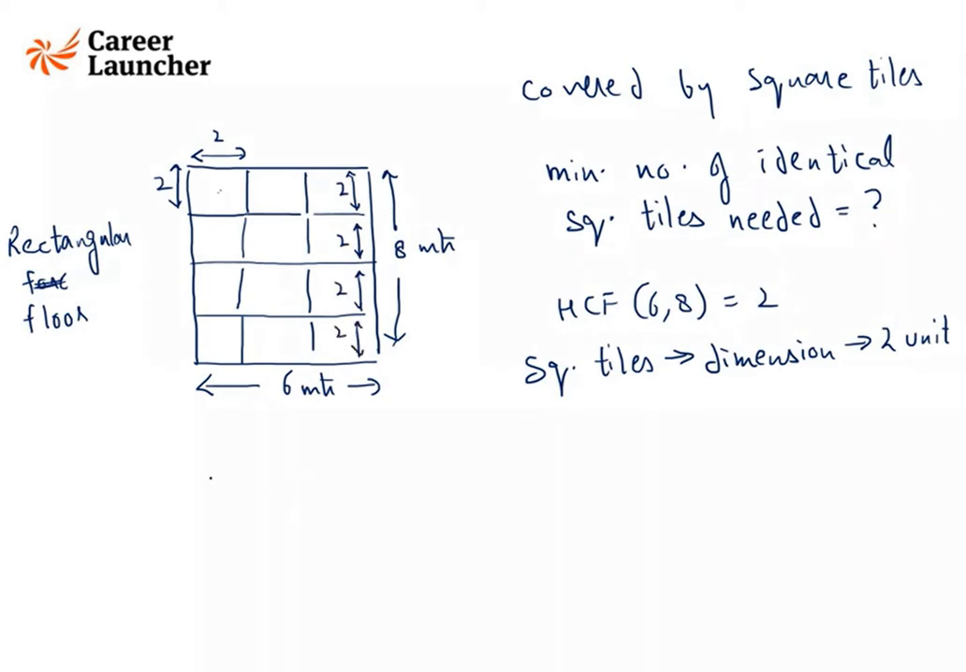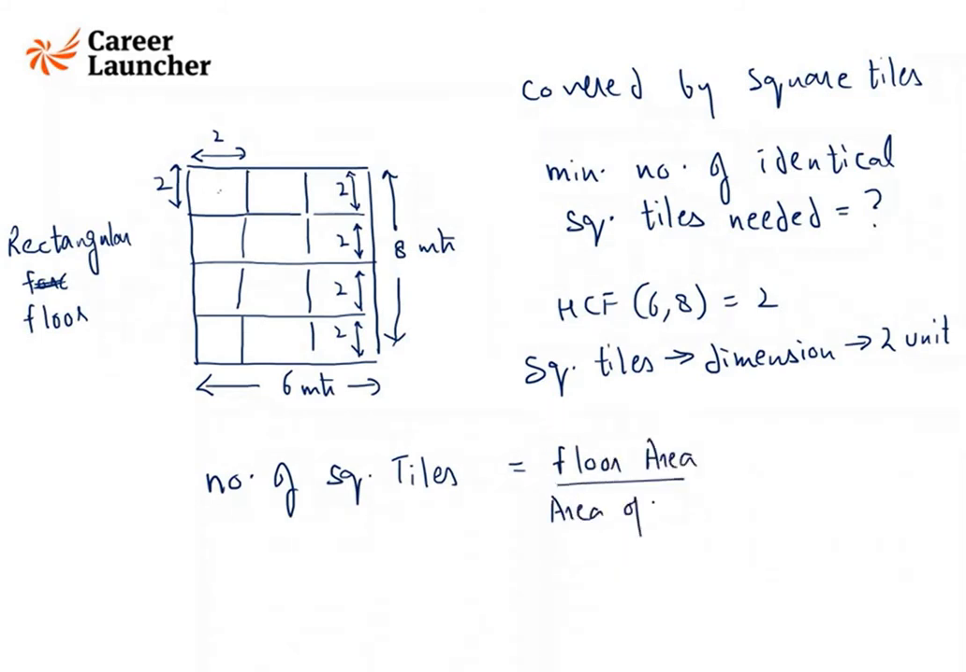So how many tiles do I require? Number of tiles is the total floor area divided by the area of a tile. So floor area is 6 into 8. Area of one tile is 2 into 2. So you require 12 tiles. And I've made the diagram just for better understanding. The floor, 6 and 8, the HCF is 2.